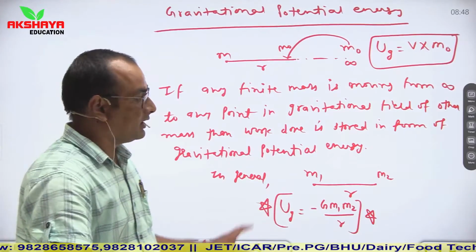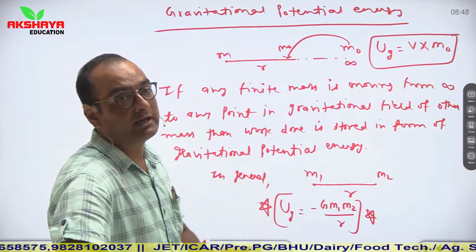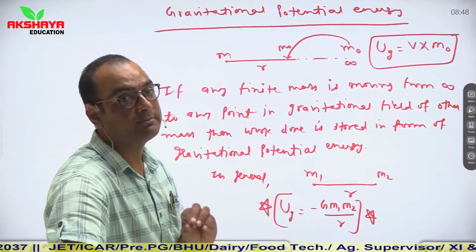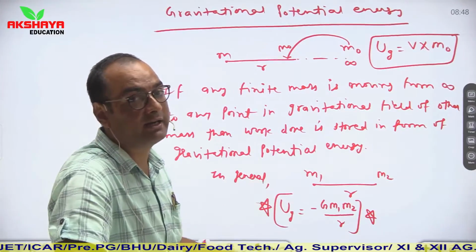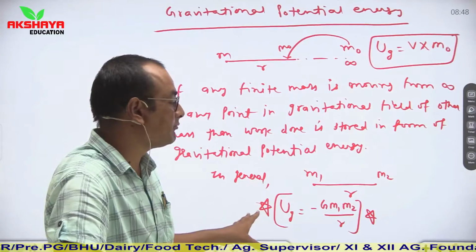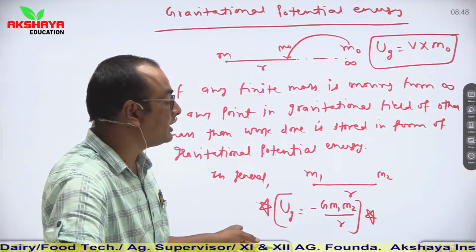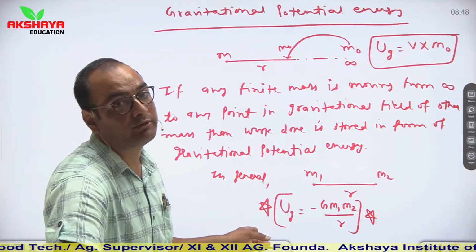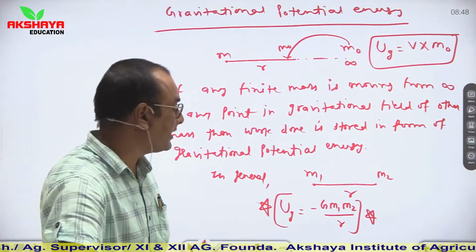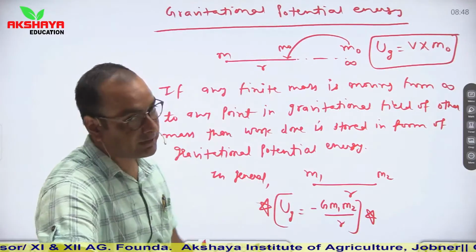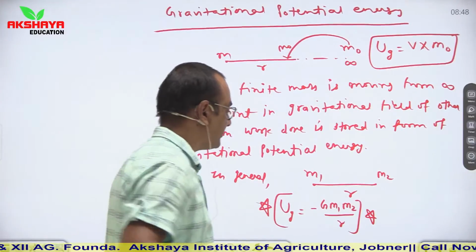We have studied earlier also that any type of energy, either it is gravitational potential energy, kinetic energy, or thermal energy, every type of energy has the same unit. In SI system it is joule, and its dimensional formula is always constant, which is M L squared T minus 2. So the SI unit and dimension for gravitational potential energy is also the same.